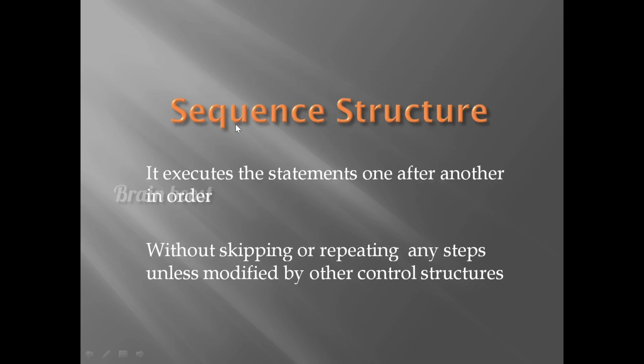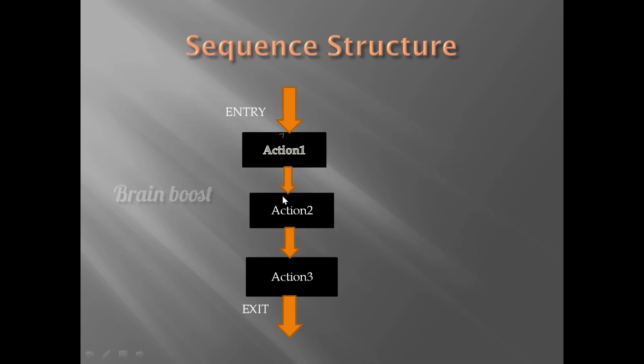First one, sequence structure. It executes the statements one after another in order. It executes statements one after another without skipping or repeating any steps unless other control structures are used. So this is the sequence structure. This is the flowchart of sequence structure.